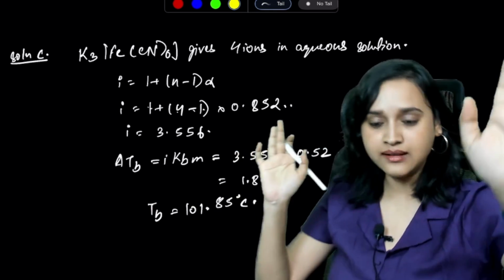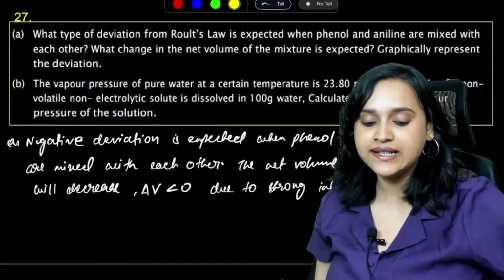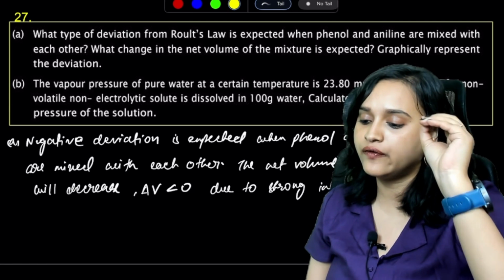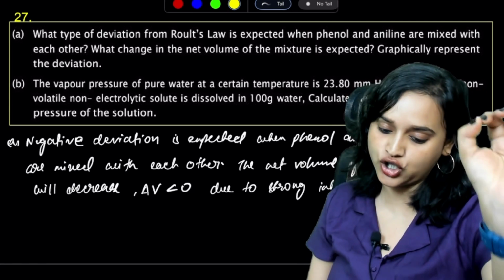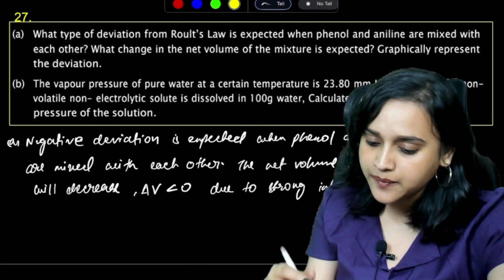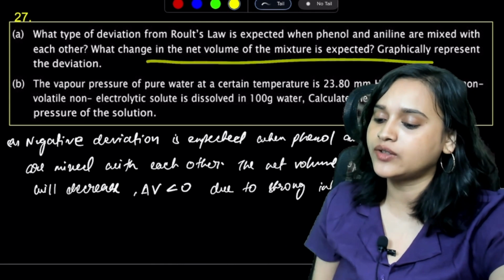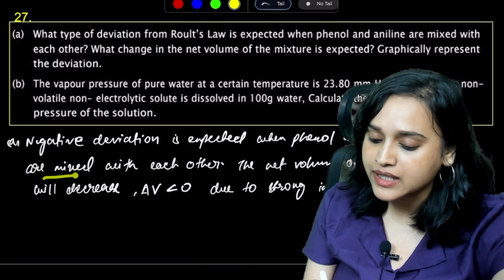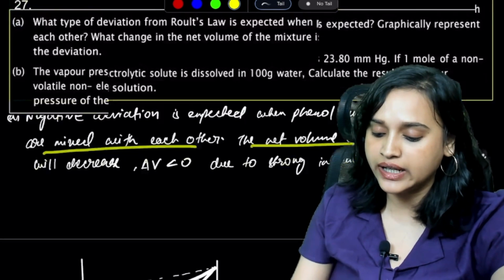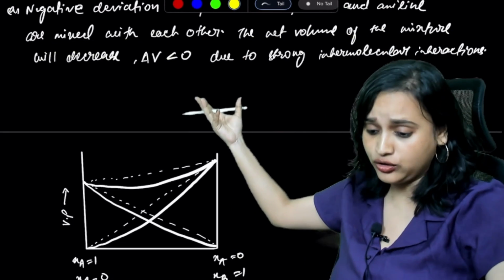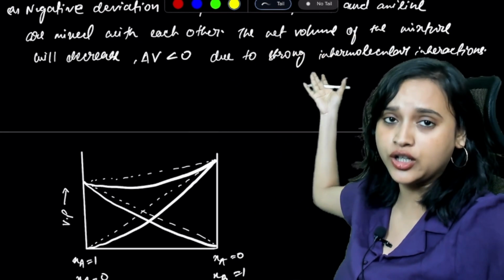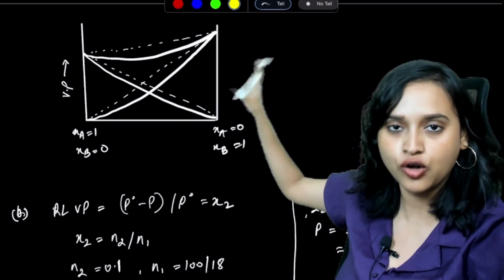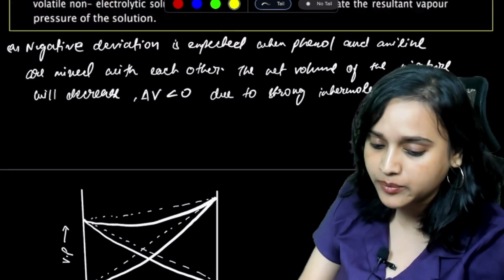Okay, guys. Done? Okay. Next question, 27th question. What type of deviation from Raoult's law is expected when phenol and aniline are mixed with each other? It will be negative deviation, right? What change in the net volume of the mixture is expected? Graphically represent the deviation. When mixed with each other, the net volume of the mixture will decrease. Delta V will be less than 0 due to strong intermolecular interaction. And here is the graphical representation also. Option B, look at this.